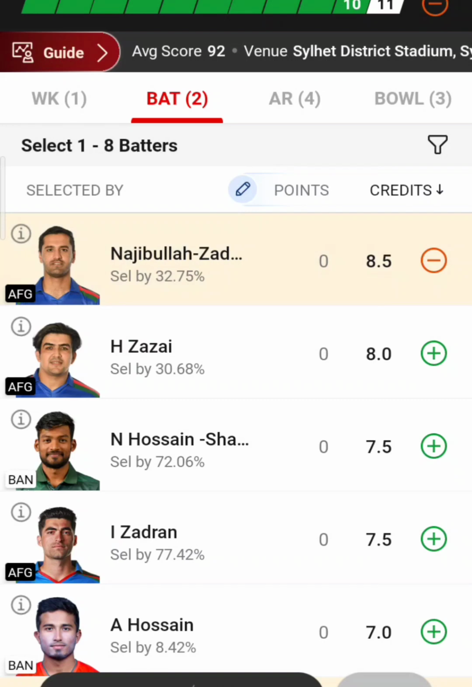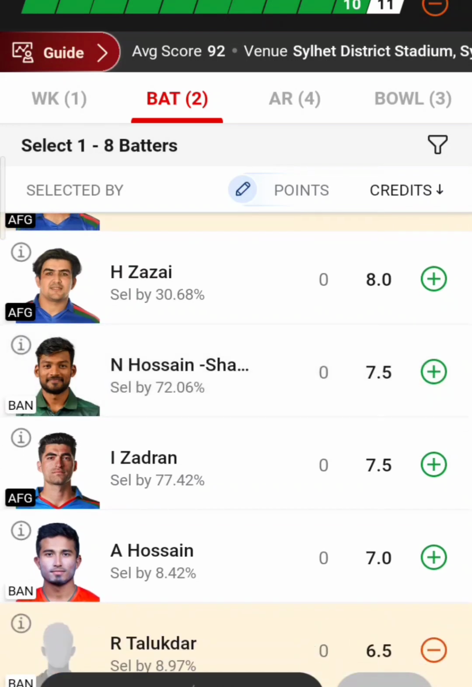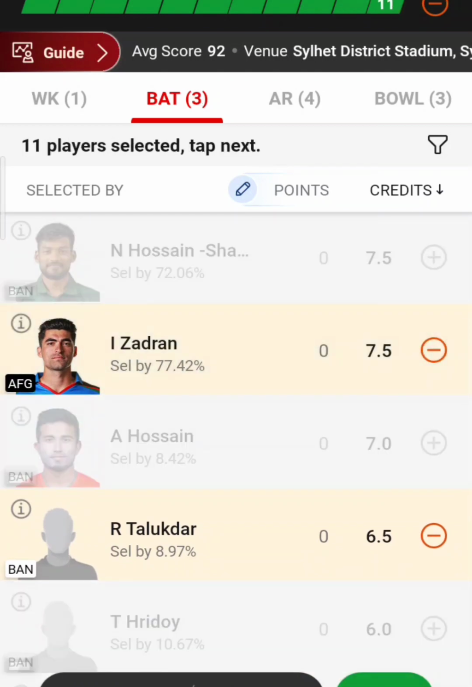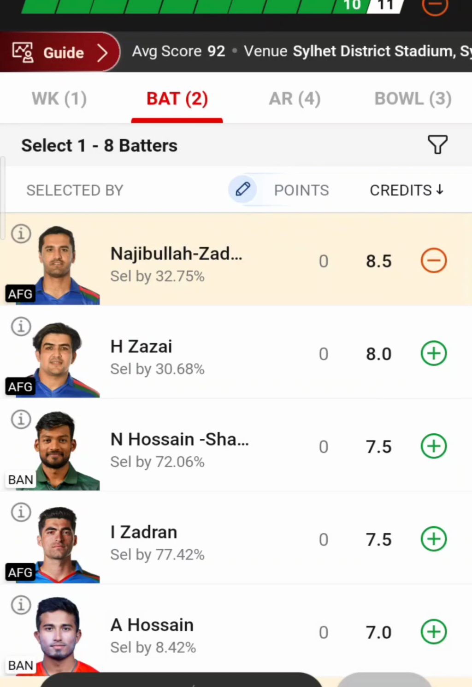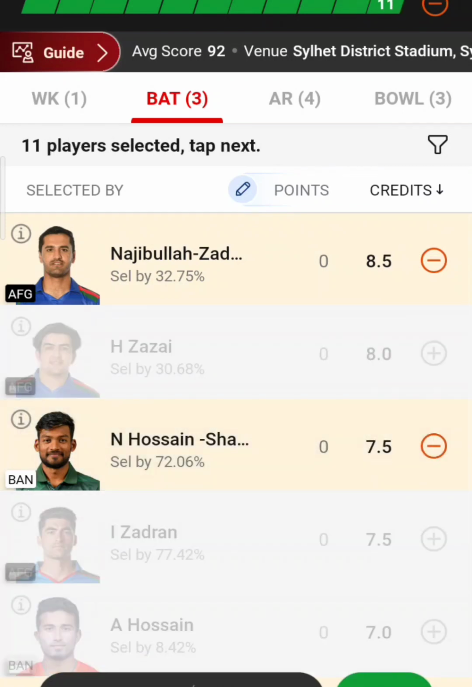Okay, again Azmatullah Omarzai, if he plays, still I'll say that he's going to flop. And Ibrahim Zadran, I'm hoping that here also he will lose his wicket early. Okay, but I'm just including R Talukdar as my member if he plays here, from Bangladesh. Again, Najmul Hossain Shanto will be there in my team.